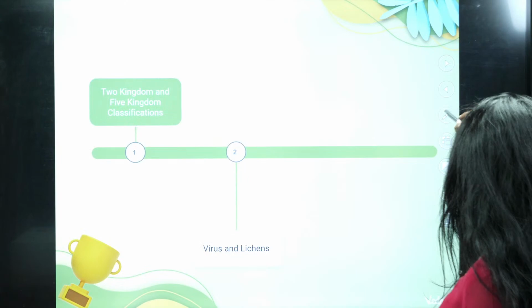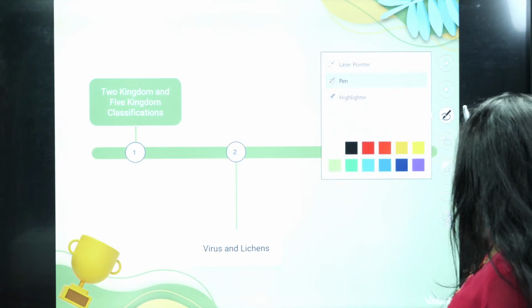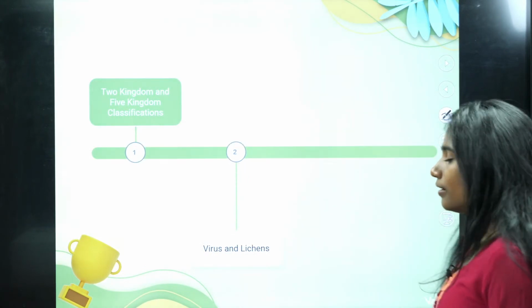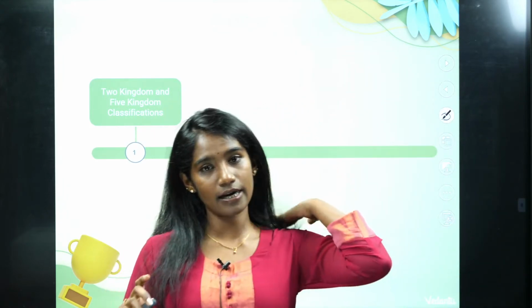Okay, so let's get started with today's session. Already in your class 9th, you had studied the diversity in living organisms chapter, wherein you studied about the 2 kingdom classification, 5 kingdom classification, and then you studied about plant kingdom and animal kingdom a bit in depth. So now in your class 11th, you will be studying about these classifications in depth.